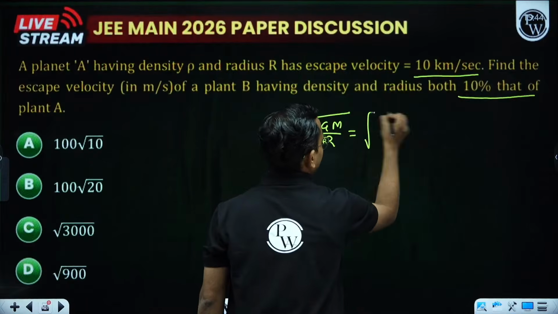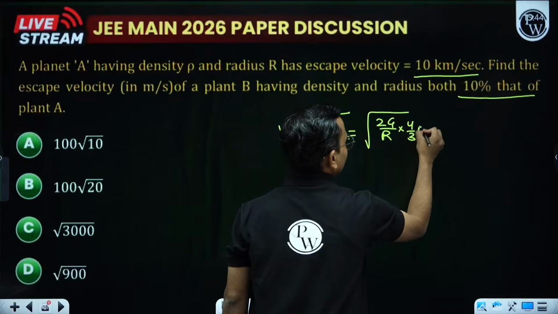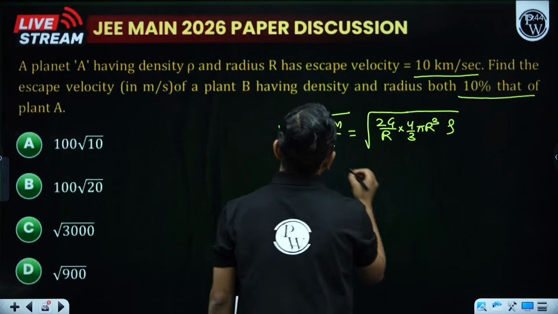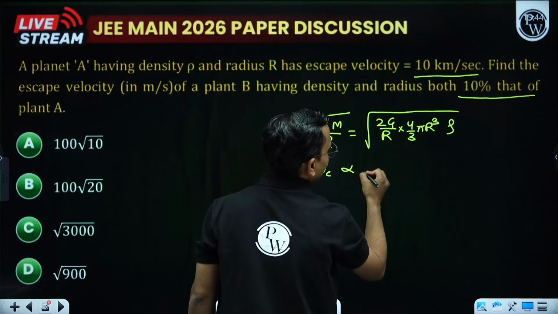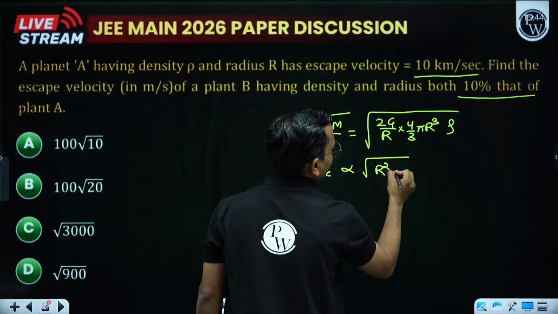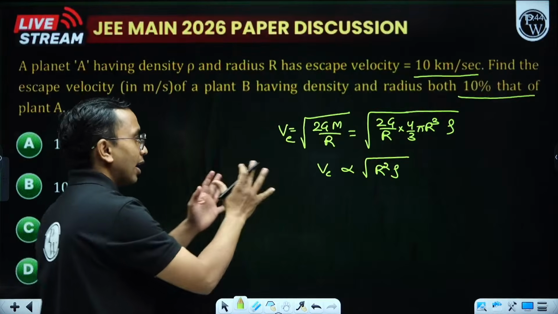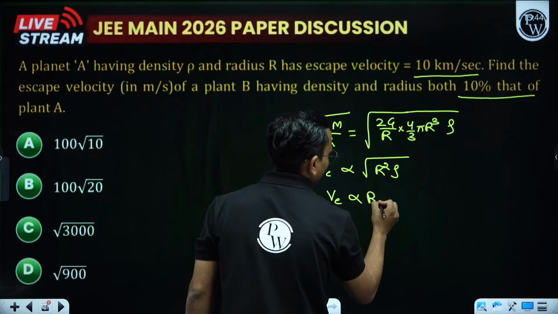Mass you can write as the volume, 4 by 3 pi r cube, into the density. So from here I can say my escape velocity is basically proportional to square root of r square into rho, or I can say r root rho. V escape is proportional to r root rho.